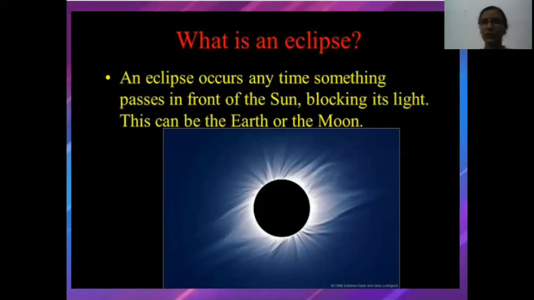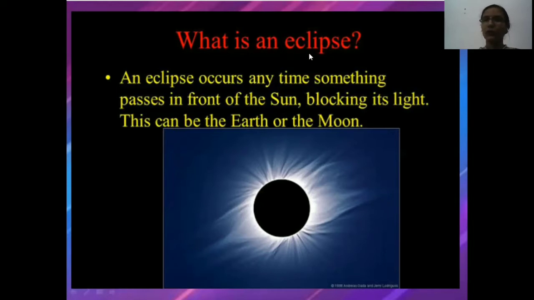As you know, the chapter light, shadow and reflection is going on. In the previous classes we have discussed the formation of shadow, the types of material, luminous and non-luminous objects, and the sources of light. Now today we will discuss how eclipses are formed.